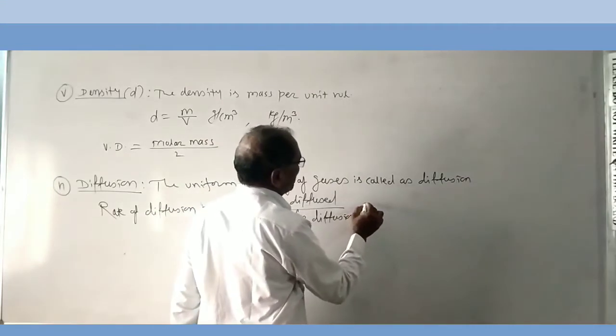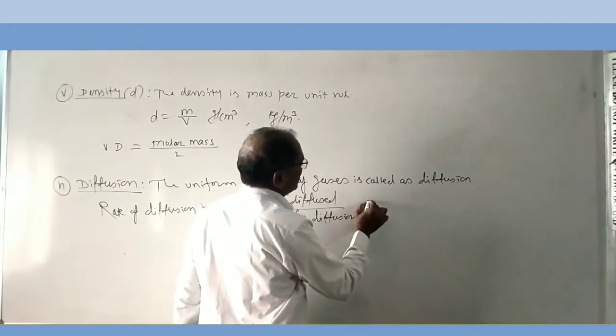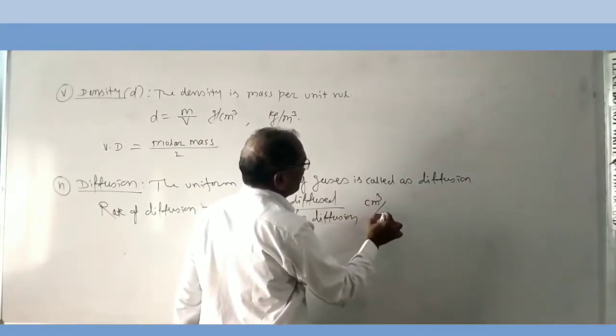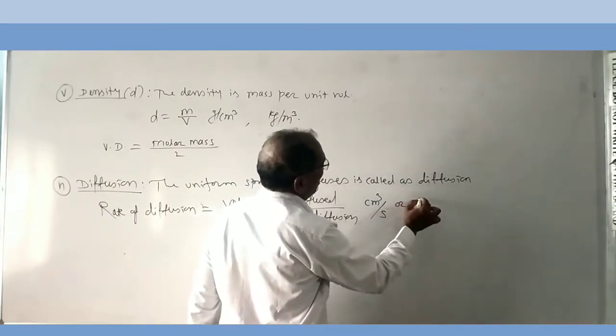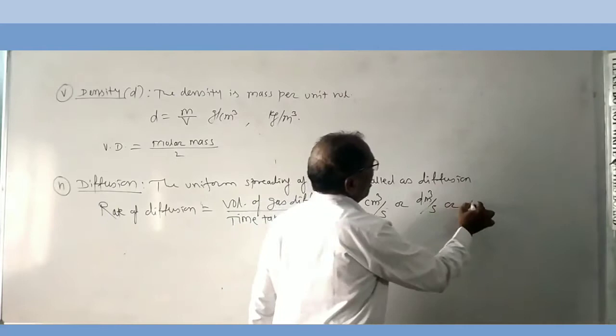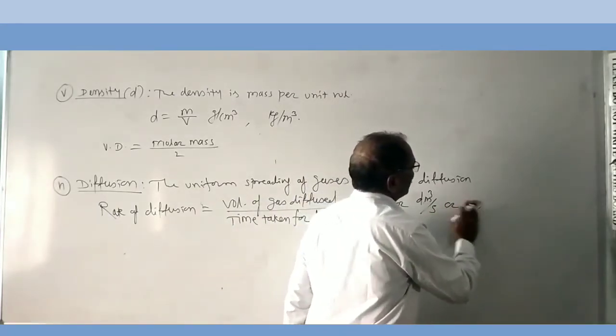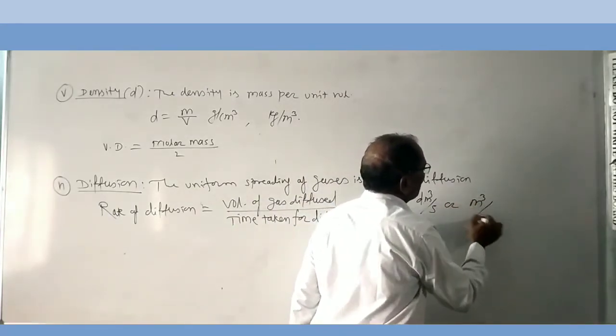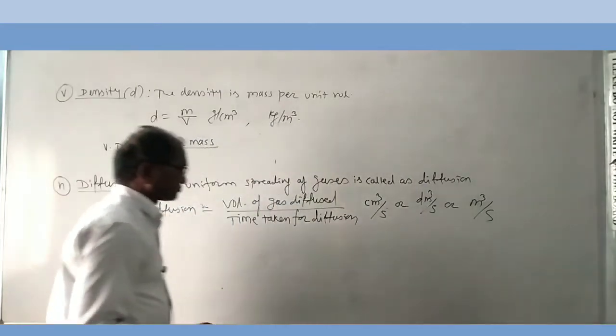Therefore, it is measured by the unit cm cube per second or dm cube per second or meter cube per second.